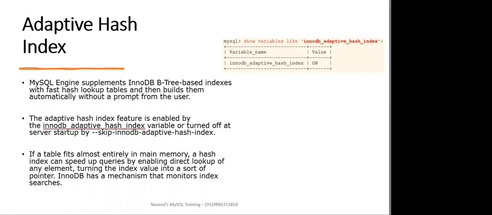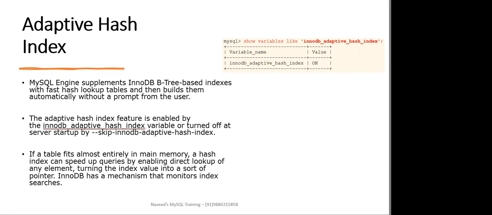Adaptive hash index. The MySQL engine sometimes supplements your InnoDB B-tree based indexes with fast hash lookup tables, and it automatically builds them without a prompt from the user. This feature is enabled by default. There is a parameter known as innodb_adaptive_hash_index, which is on by default.